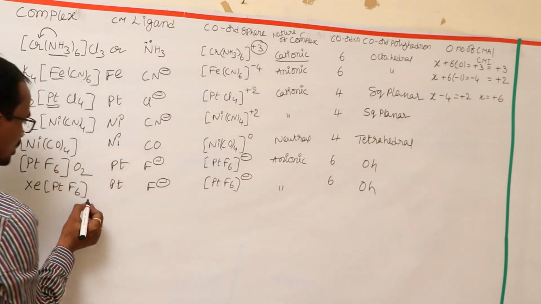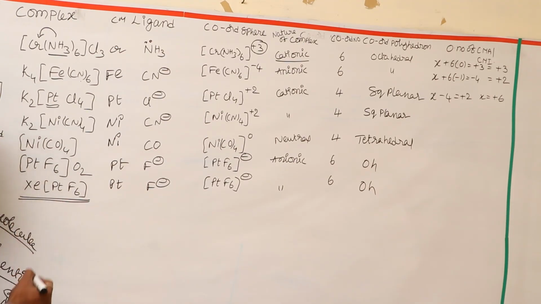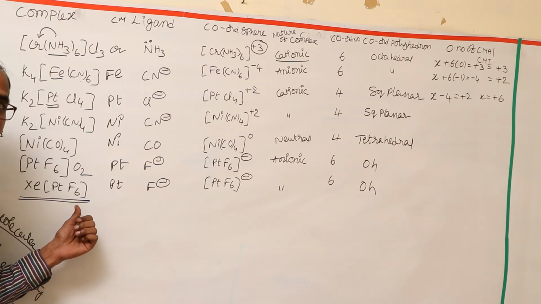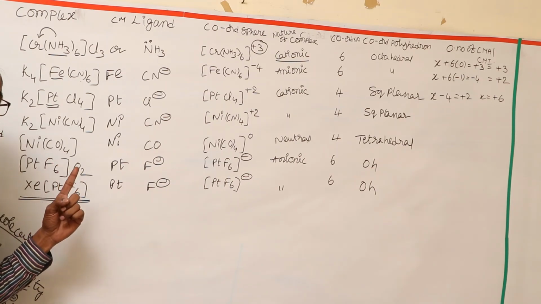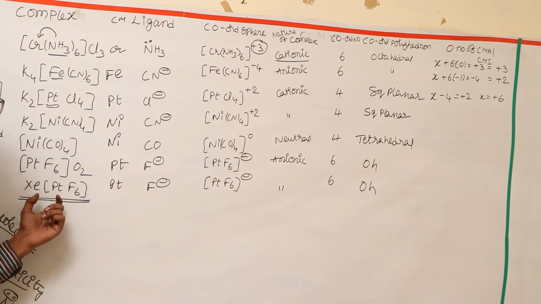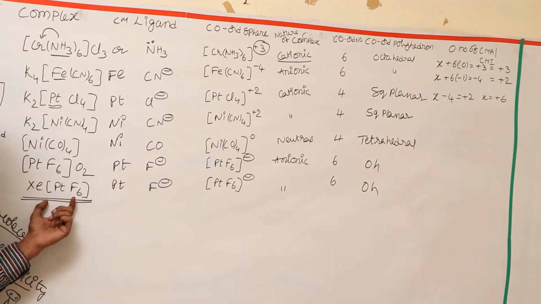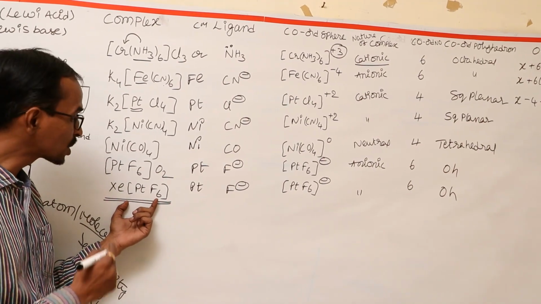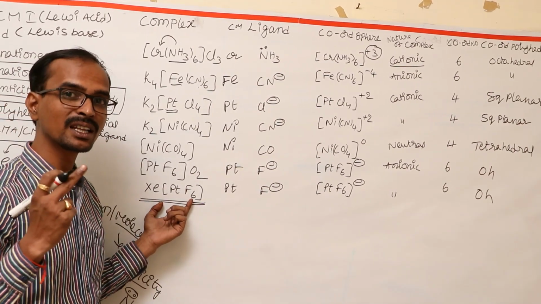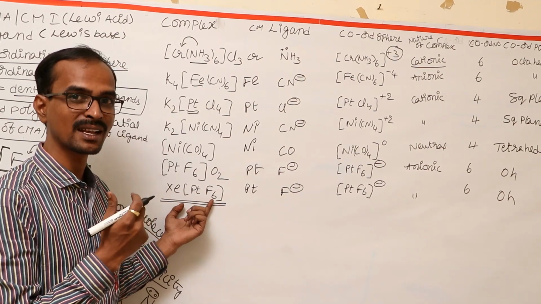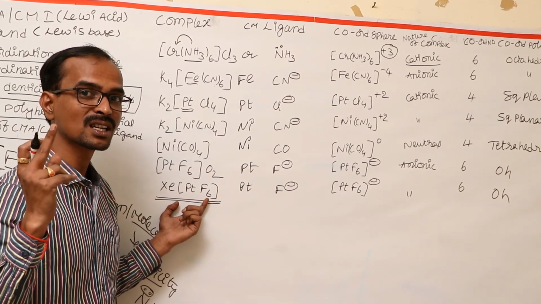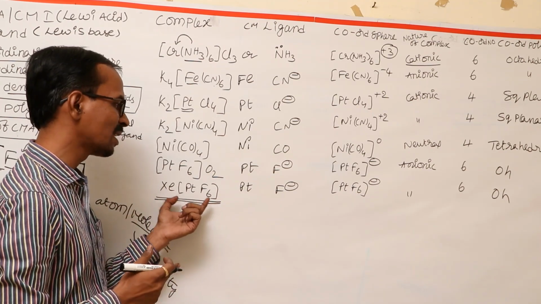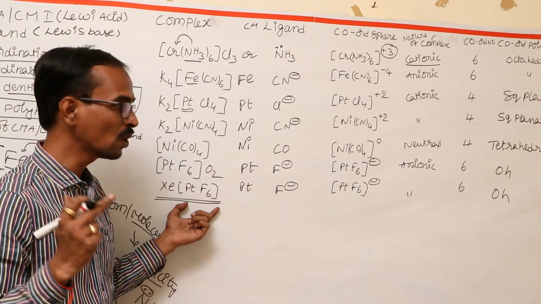And here you just remember this, friends: XePtF6 is called xenon hexafluoroplatinate, the first discovered zero group element compound. Most important point, friends, definitely there is a chance to get this compound in the examination. What is the first identified compound of the zero group element? That is nothing but XePtF6, xenon hexafluoroplatinate.